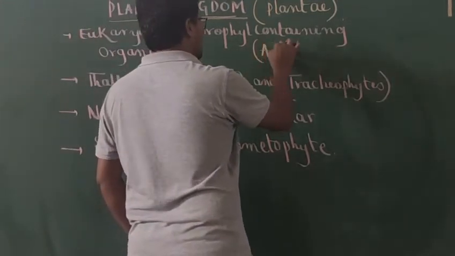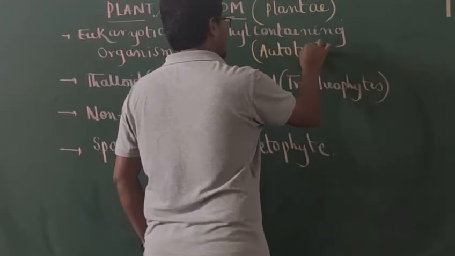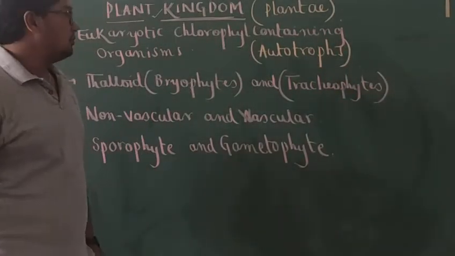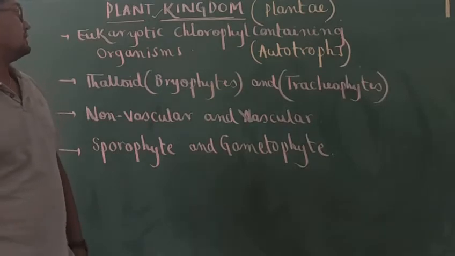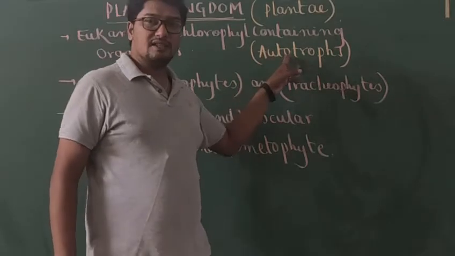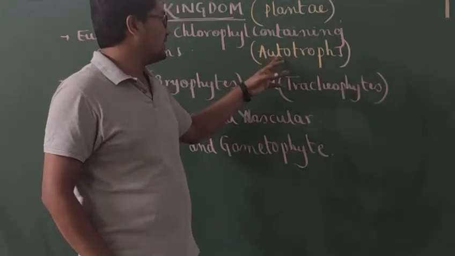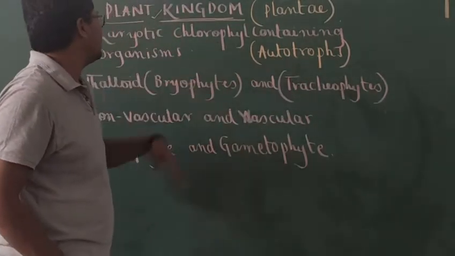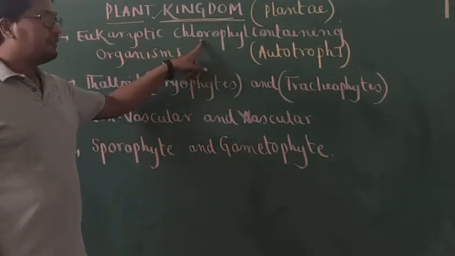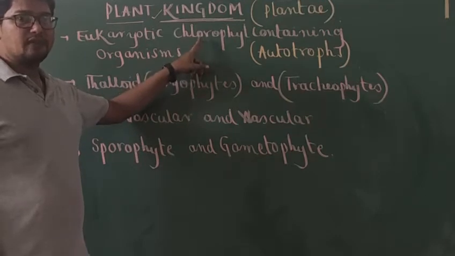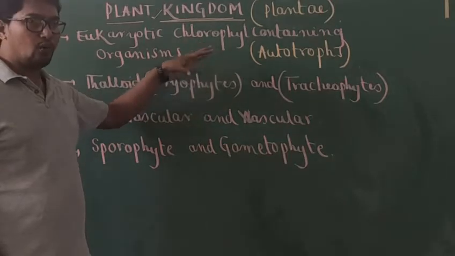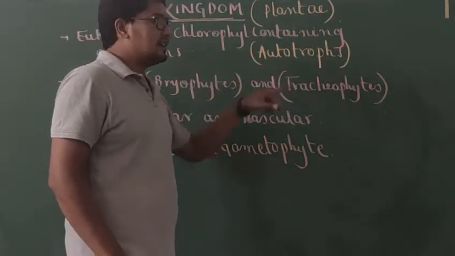So plants are nothing but autotrophs. Based on mode of nutrition, plants fall under the category of what? Multicellular autotrophs. What do you mean by autotrophs? Organisms which can synthesize their own food materials are called autotrophs. So it is very clear, these are eukaryotic chlorophyll containing organisms. Chlorophyll is the green pigment involved in the process of photosynthesis. By performing photosynthesis, they can synthesize their own food materials. That's why they are called autotrophs.